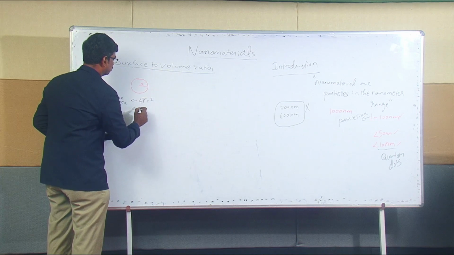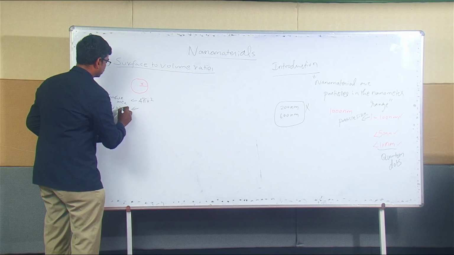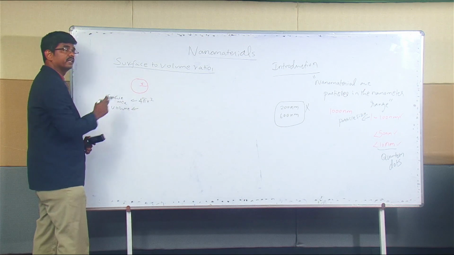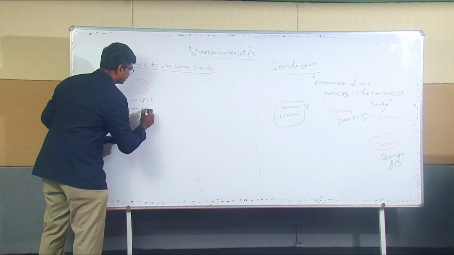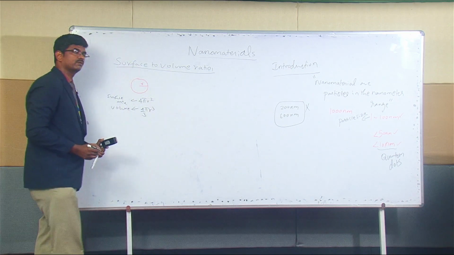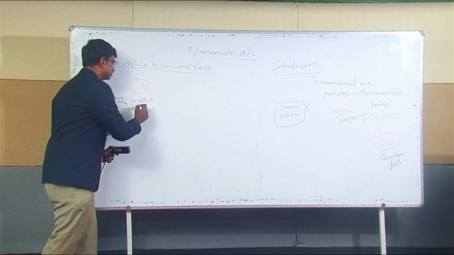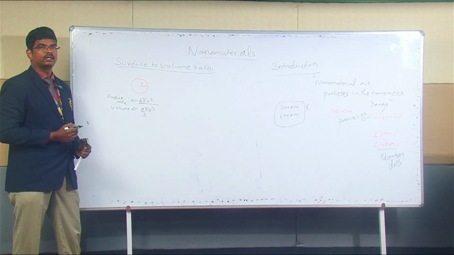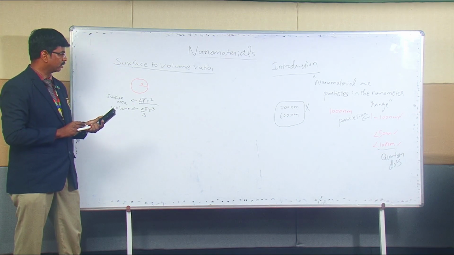And if you take the volume of that particular material with a radius r, we can write 4 by 3 pi r cube. So this is the volume. The ratio between these is the surface to volume ratio.